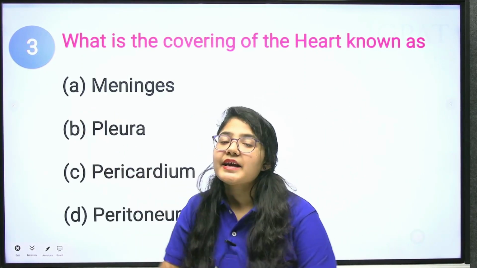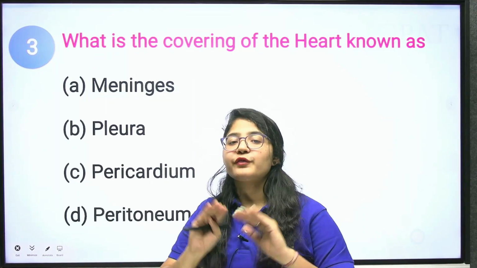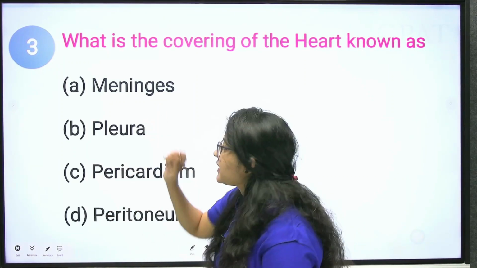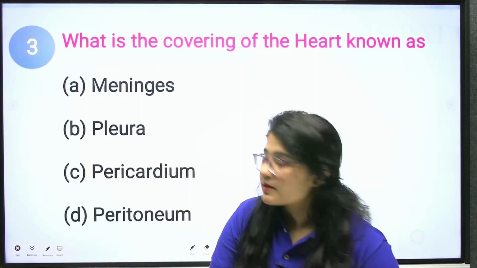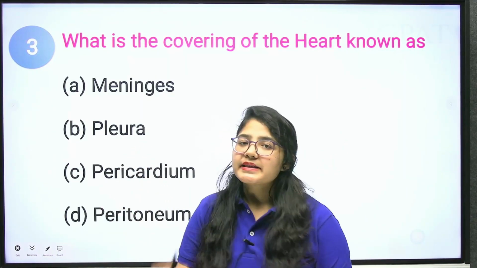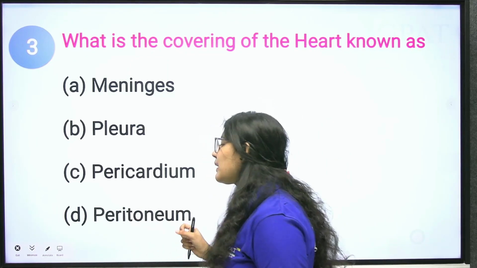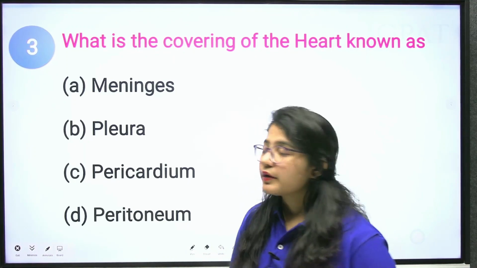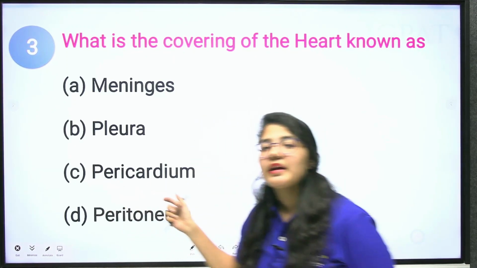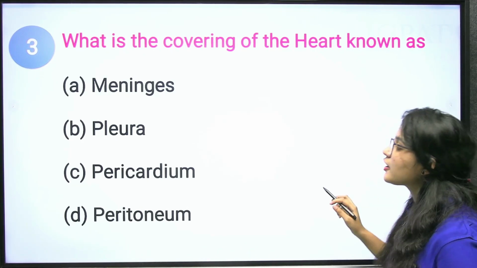Meninges is the outer covering of your brain. Pleura is the outer covering of your lungs. Pericardium is the outer covering of your heart. Peritoneum is the outer covering of your abdominal organs. So the correct answer will be pericardium, because it is the outer covering of the heart.